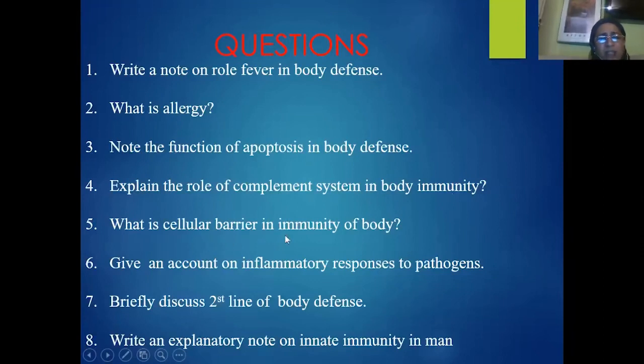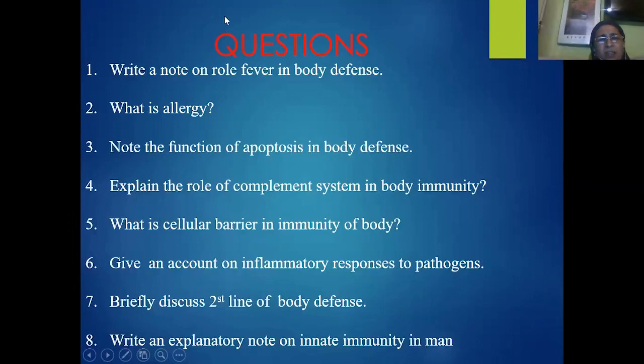Fifth one is, what is cellular barrier in the immunity of body? Sixth one is, give an account on inflammatory responses to pathogens. Seventh one is, briefly discuss second line of body defense. Eighth one is, write an explanatory note on innate immunity in man.